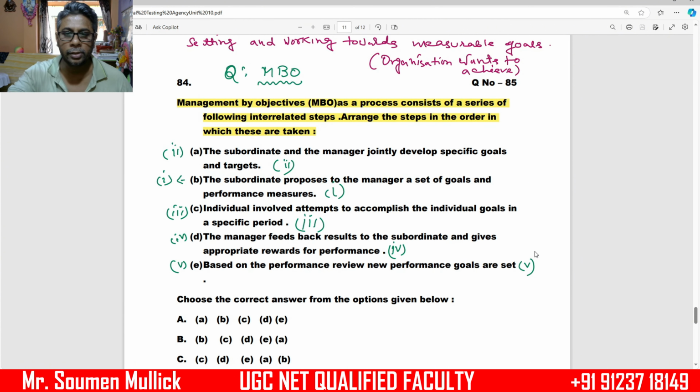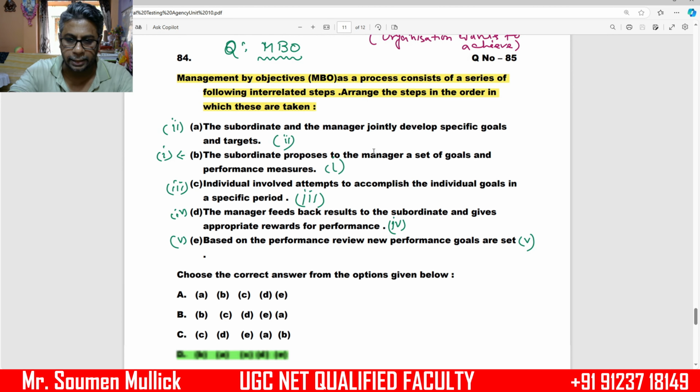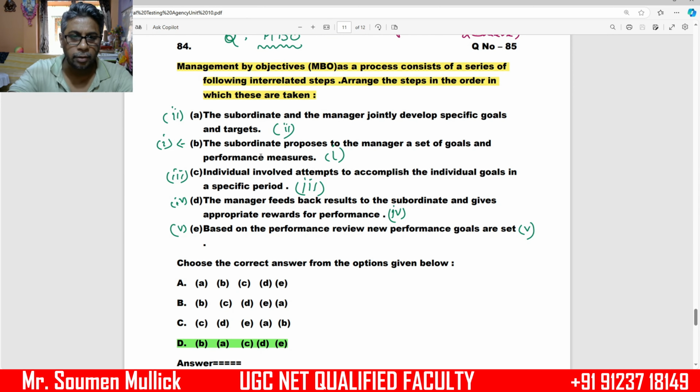Our question is, arrange the steps in the order in which they are taken. Number 1, first step, the subordinate proposes to the manager a set of goals and performance measures. Number 2, the subordinate and the manager jointly develop specific goals and targets.